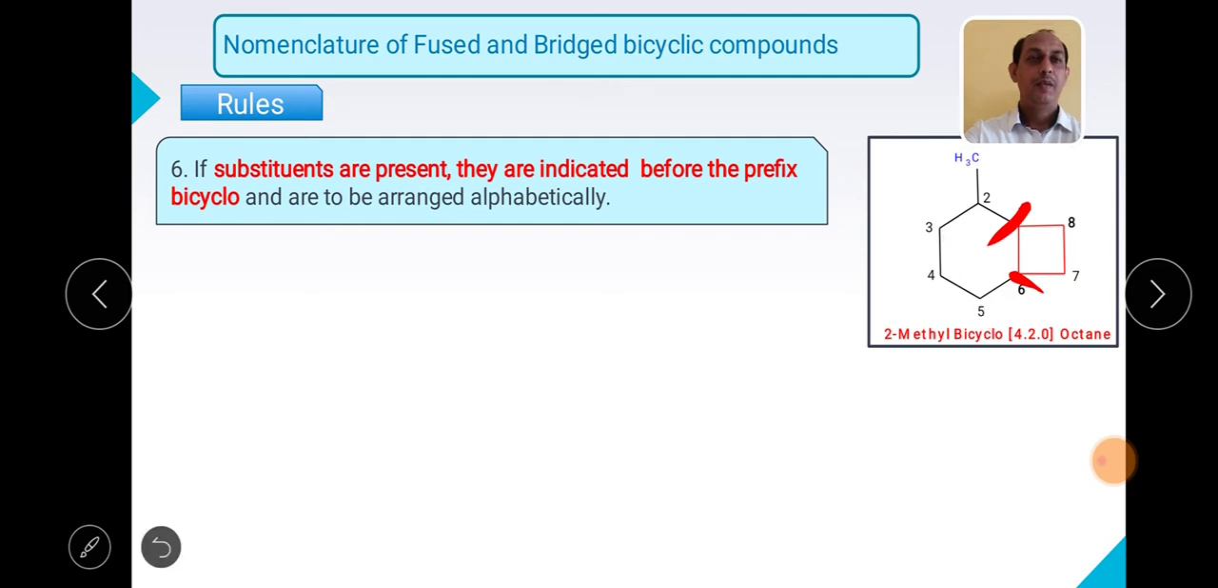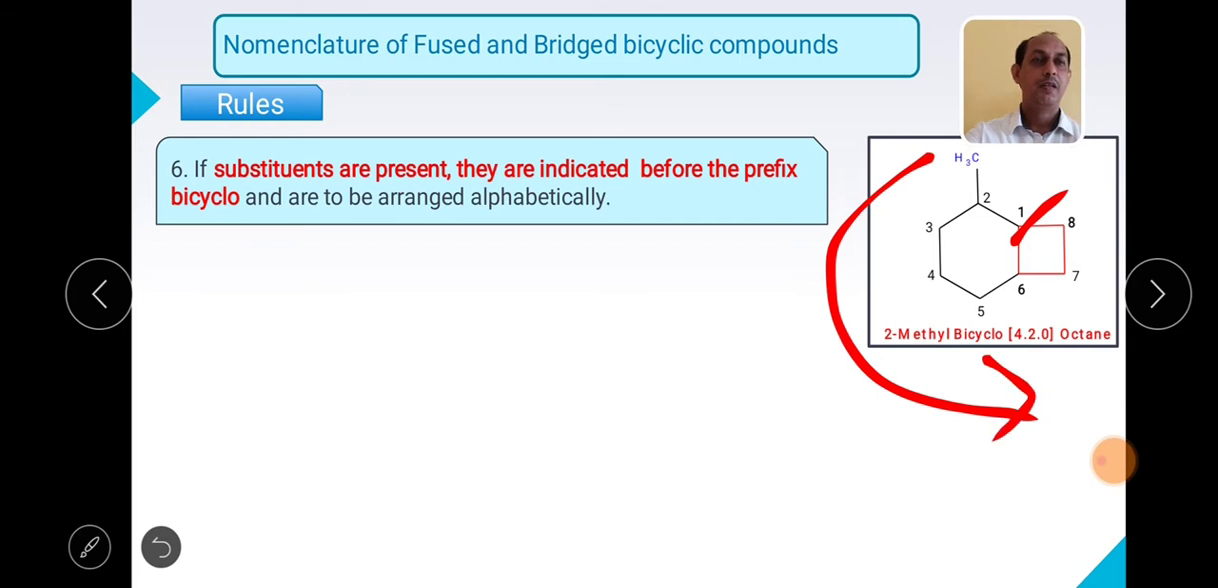For giving the numbering, as there is a substituent present, what do we have to write? First the prefix, right? Then we have to use the substituent and its position. We will start with this particular common carbon. Always we have to start with the common carbon. We will give the numbering 1. As this particular ring is the largest one, we will start numbering from this side.